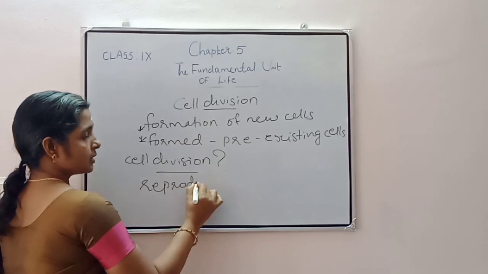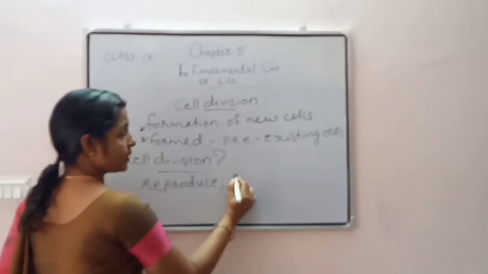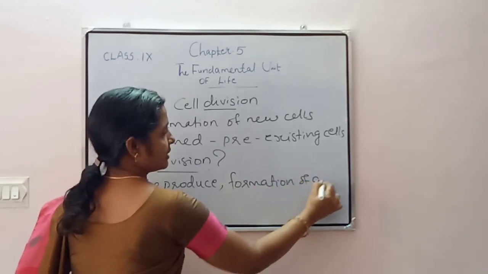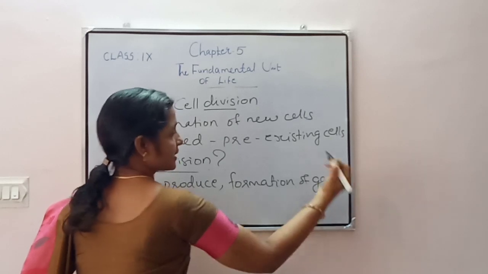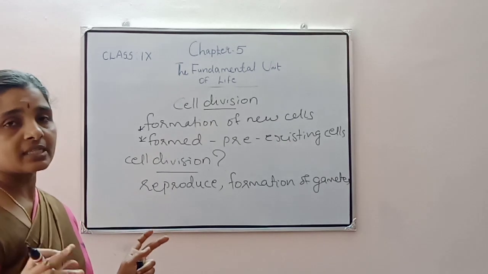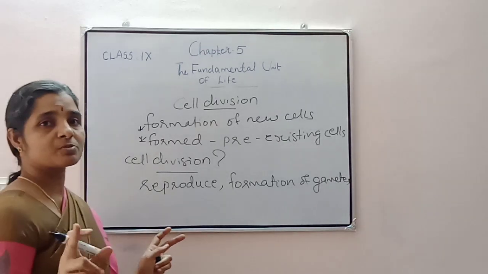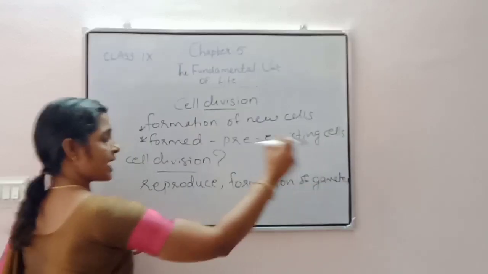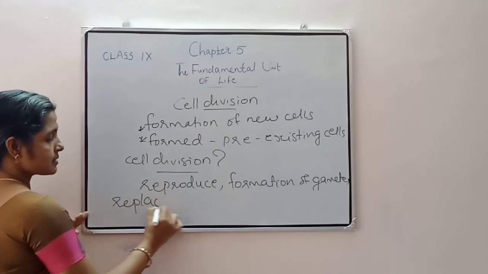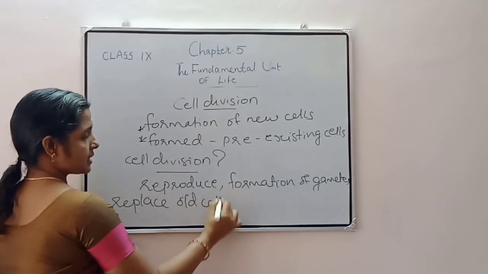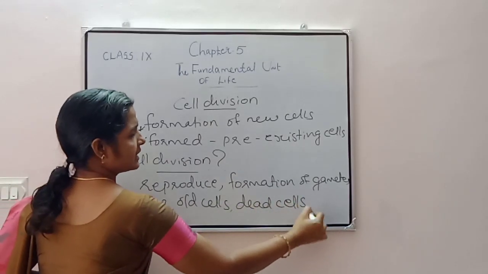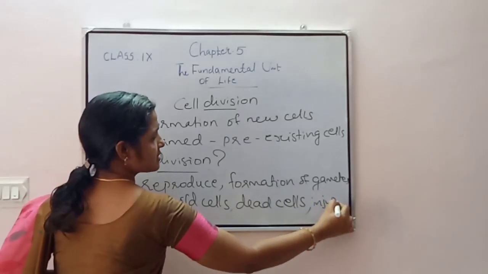In order to reproduce, for the formation of gametes. Which are the gametes that we studied in the 8th standard also? That is sperm cells and egg, or it is known as ova. For the production of sperm or egg. So that is the formation of gametes. And also in order to replace old cells, dead cells, injured cells or damaged cells.